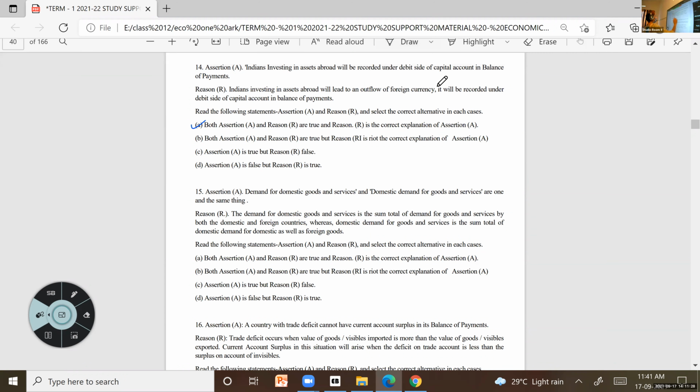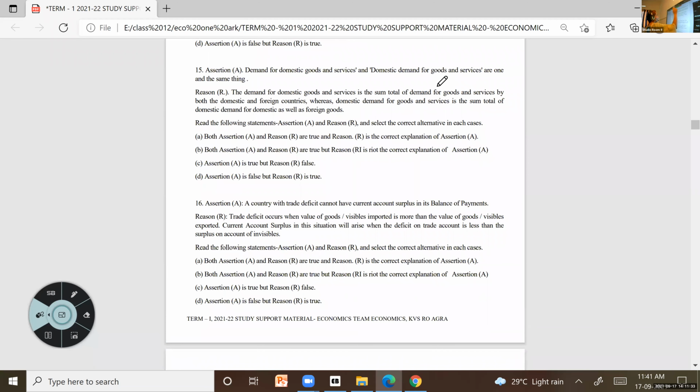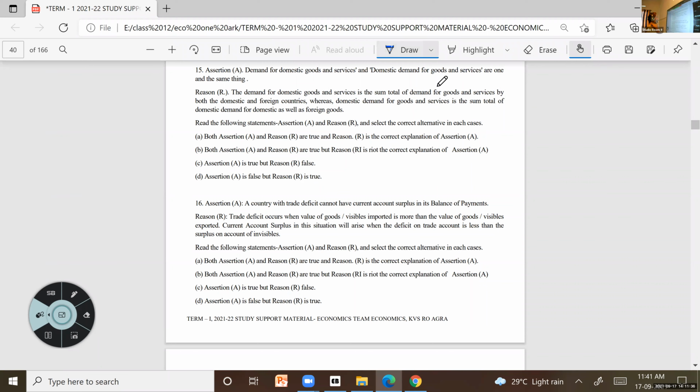Next one. Demand for domestic goods and services and domestic demand for goods and services are one and the same thing. Second one, the demand for domestic goods and services is what is given. What do you mean by demand for domestic goods and services? And what do you mean by domestic demand for goods and services? Just read the question thoroughly and tell me what is the answer.